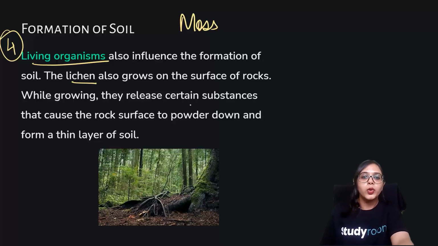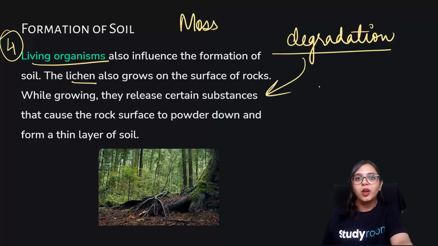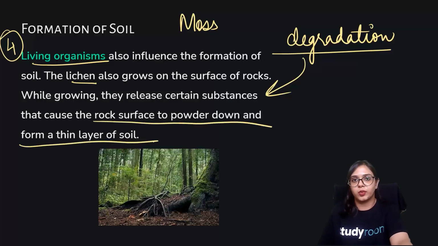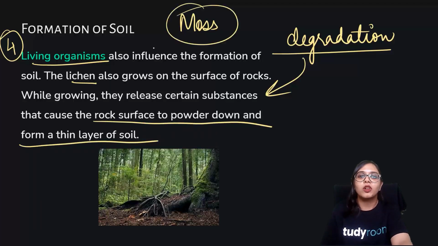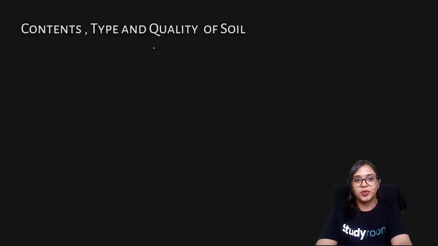So they are going to cause some degradation to these bigger rock particles, and this degradation causes the rock particles to break down into smaller and smaller particles. They cause the rock surface to powder down and form a thin layer of soil. There is also some presence of moss that aids in the degradation of rocks to form soil.